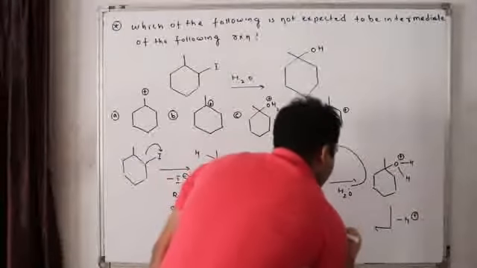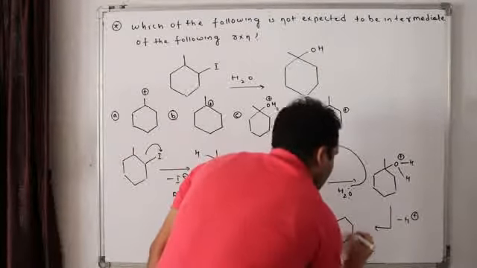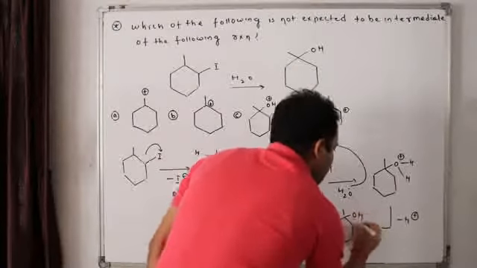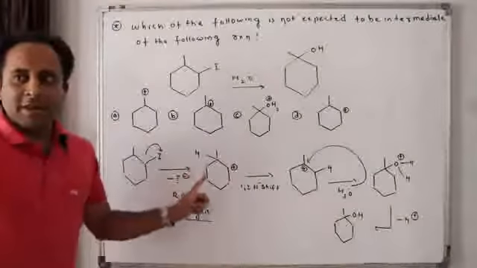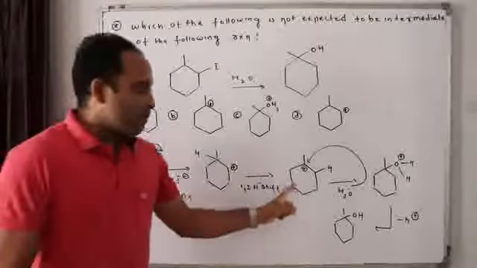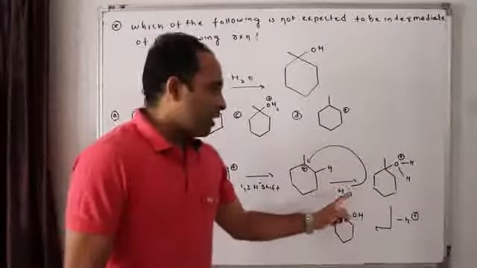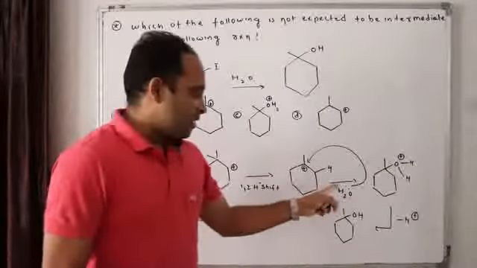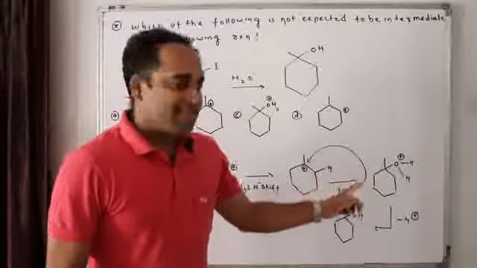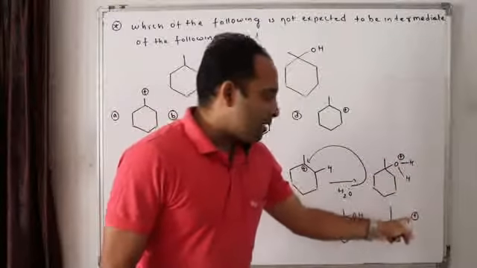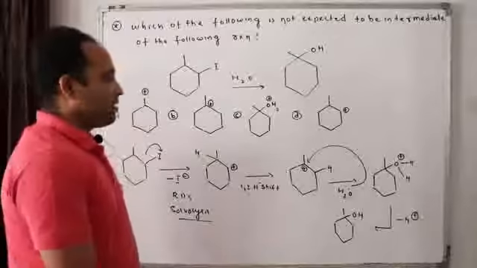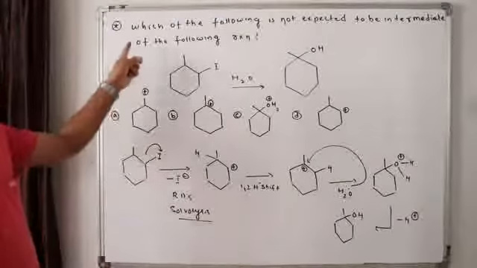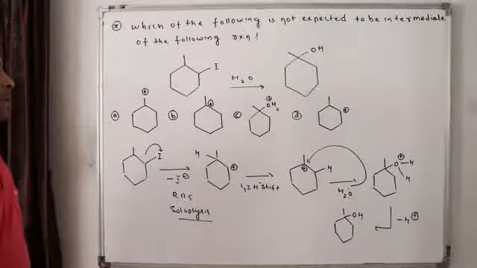Once H plus is fired out, what is the product formed? OH. Do you understand? In the first step, the carbocation formed, then the carbocation rearranged, then water as a nucleophile attacks, isn't it? The weak nucleophile attacks, then once OH2 plus is formed, H plus is fired out and this is formed. This is the product.